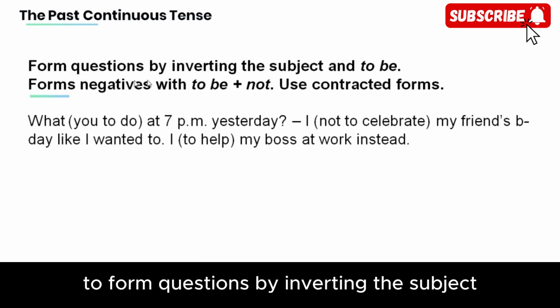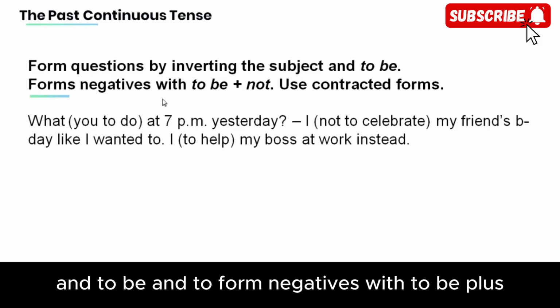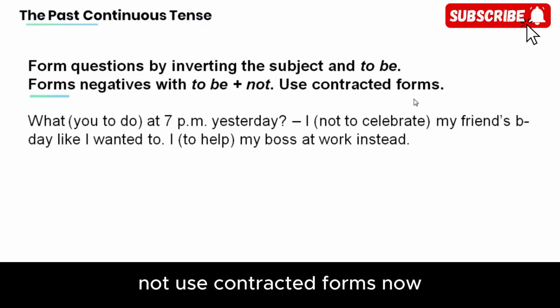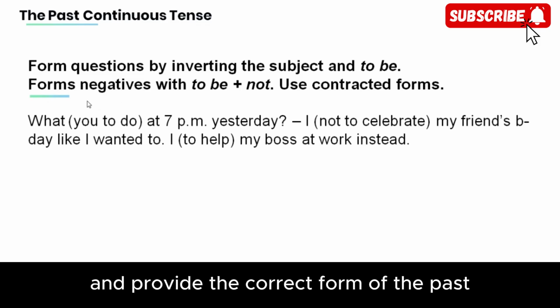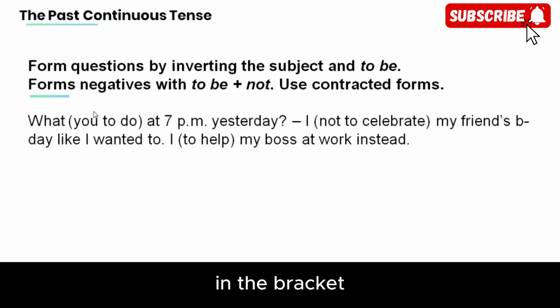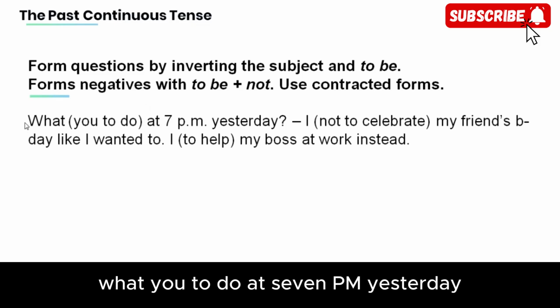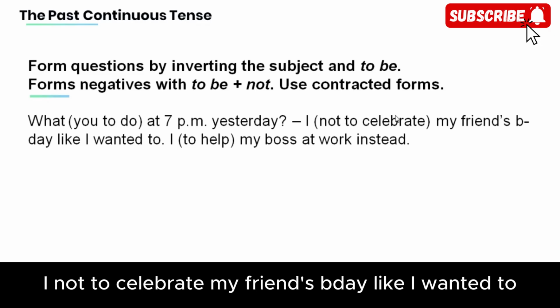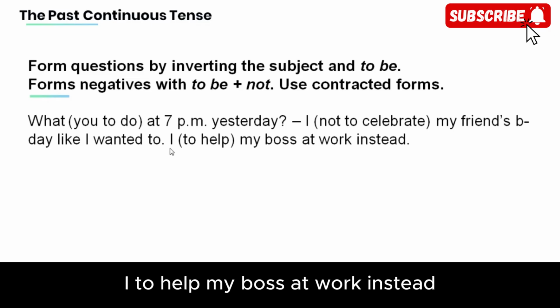Remember that to form questions by inverting the subject and to be, and to form negatives with to be plus not. Use contracted forms. Now read the following sentences and provide the correct form of the past continuous tense of the words in the bracket. What you to do at 7 p.m. yesterday? I not to celebrate my friend's B-day like I wanted to. I to help my boss at work instead.